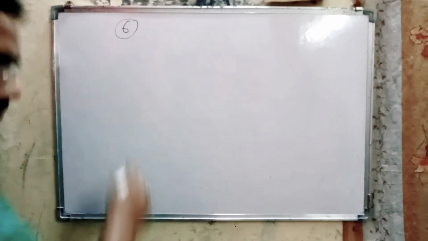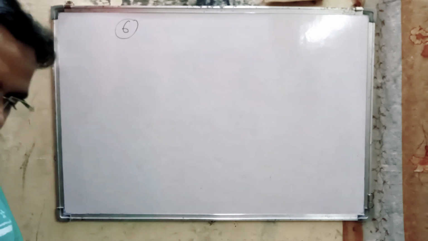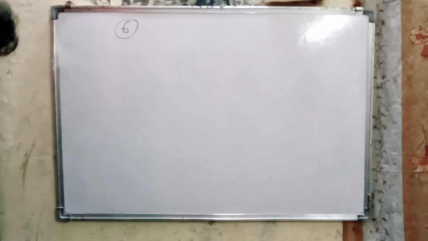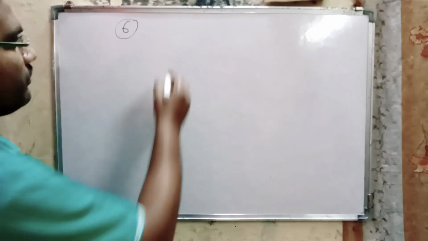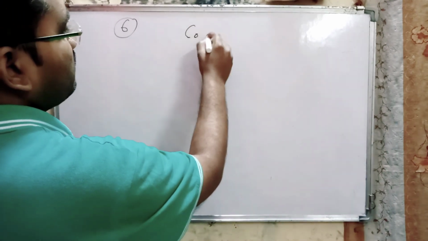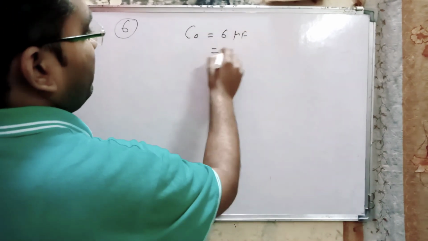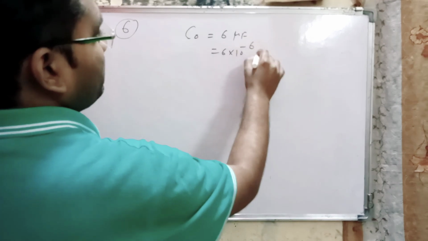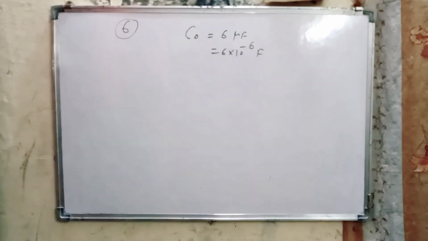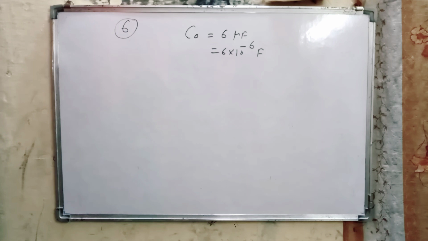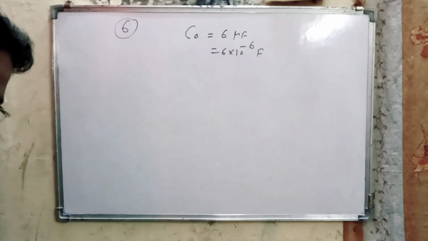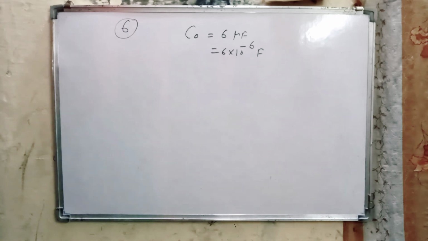Now sixth problem is, a capacitor with air between its plates has a capacitance of 6 microfarad. That means C naught is given 6 microfarad, 6 into 10 to the power minus 6 farad. What will be its capacitance if glass is substituted for air? Dielectric constant of glass is